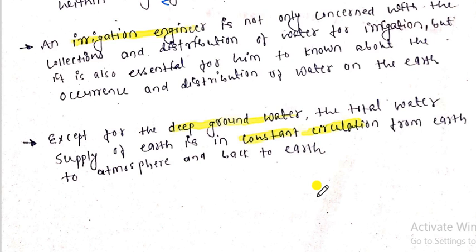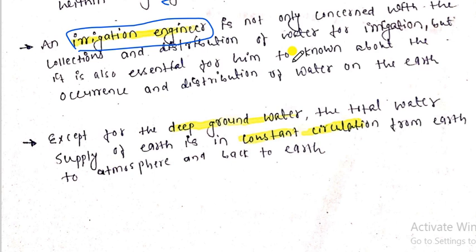At the same time we will deal with irrigation. So my dear friends, irrigation engineering is a part of civil engineering. The main job of an irrigation engineer is not only collection and distribution of water for irrigation. जो एक irrigation engineer होता है, उसका काम ओनली क्या मीन्स वाटर को डिस्ट्रीब्यूट करना